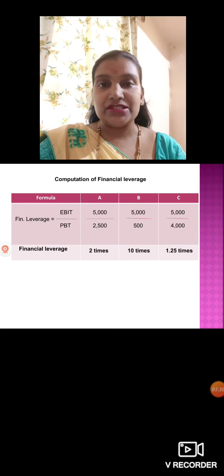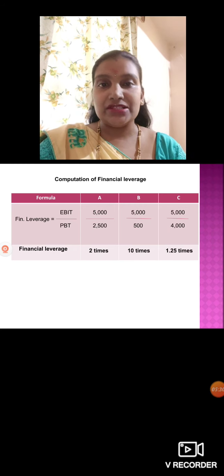Okay. Then second problem, a company has the following capital structure. Equity share capital, they have 4 lakh rupees. Then 10% preference share capital, 4 lakh. Then 12% debentures they have, it is 5 lakh. Then the present EBIT, earning before interest and tax, they have it is 2 lakh. So what you have to do, you have to calculate financial leverage, assuming that company is in a tax bracket of 40%. Okay, means they should pay 40% tax here.